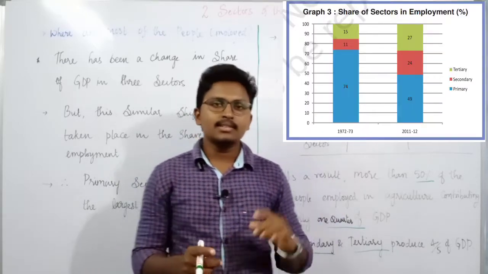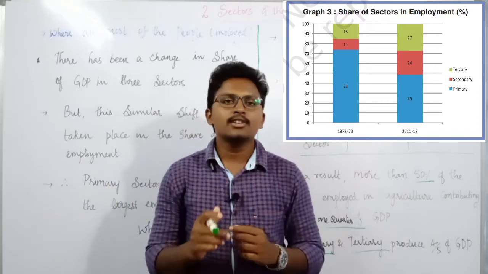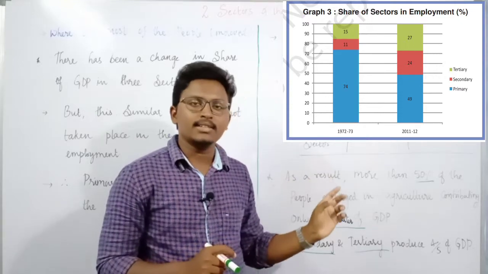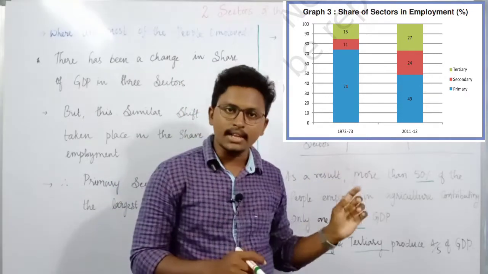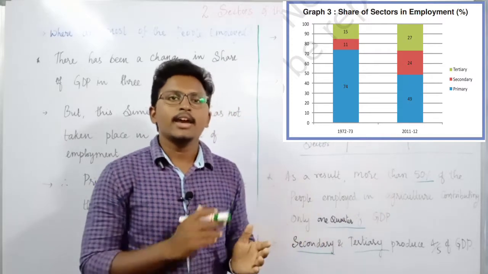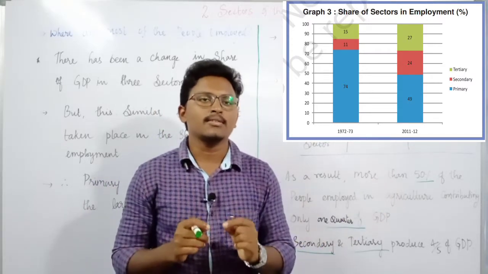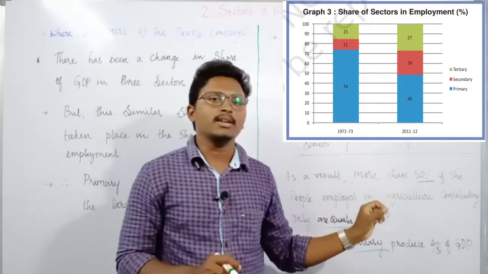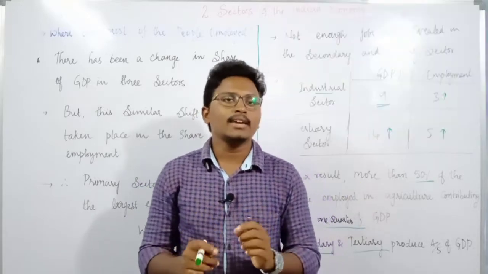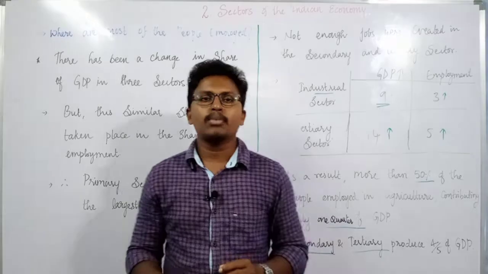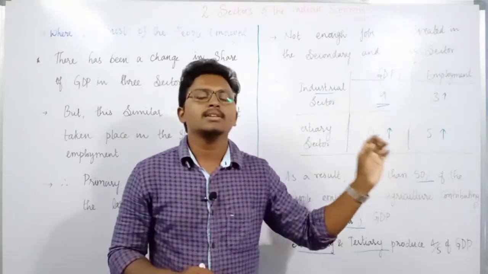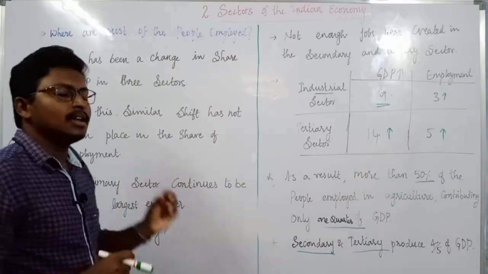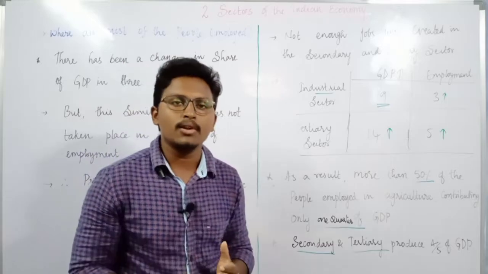But if you can see the other graph, it shows the share of employment by the three sectors. So in that, if you can see the 1973-74 data as well as the 2013-14 data, what can be understood is that in both of these years, the agriculture sector continues to be the largest employer. So what might be the reasons why a similar shift has not taken place in employment, whereas the shift has taken place in the GDP? What might be the reasons why the primary sector continues to be the largest employer? Why are more people employed in agriculture?